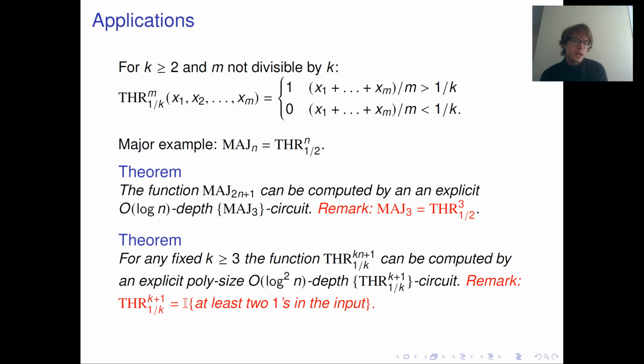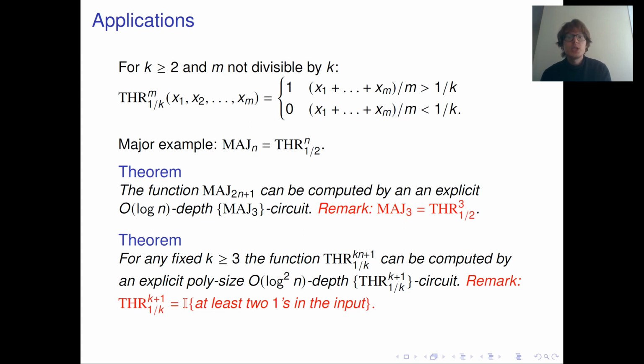We show that for any fixed k greater than or equal to 3, the threshold function on kn plus 1 bits with a threshold of 1 over k, where for technical simplicity we assume that the number of input bits is 1 modulo k, can be computed by an explicit formula of polynomial size and depth log n squared.